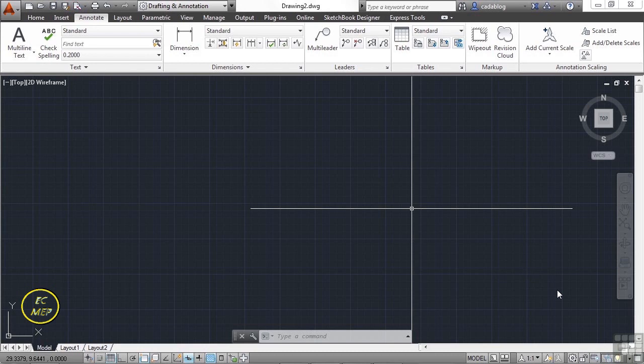AutoCAD has come a long way from its initial creation back in the early 80s. What was once just a 2D drafting aid is now a full-fledged 3D modeling design tool. Not everyone has a need for full-out 3D, but we have to start somewhere. So once we've mastered the 2D aspects of AutoCAD, you will be ready to progress into a much larger and more realistic world.